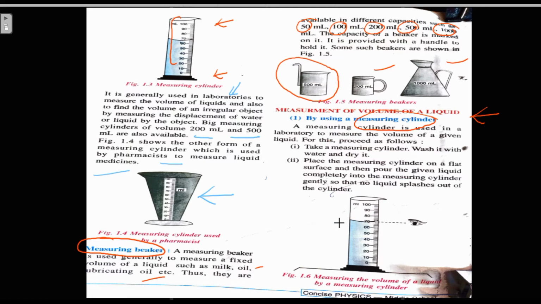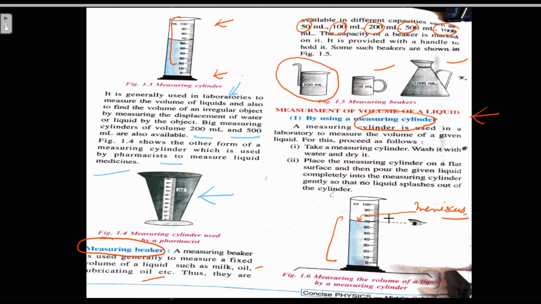Then wait for some time for the liquid to become stationary, like it has become here, and you will see the upper surface of the liquid is curved. This surface we call meniscus. Upper curved surface of the liquid is meniscus.